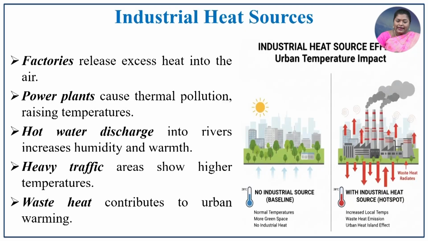The industrial heat source: factories release excess heat, and because of that the plant has thermal pollution which is emitted by the industry, and hot water is also discharged. So, it also affects the local temperature by warming that region, and heavy traffic emits higher pollution. Because of that there is a higher temperature in that particular locality.